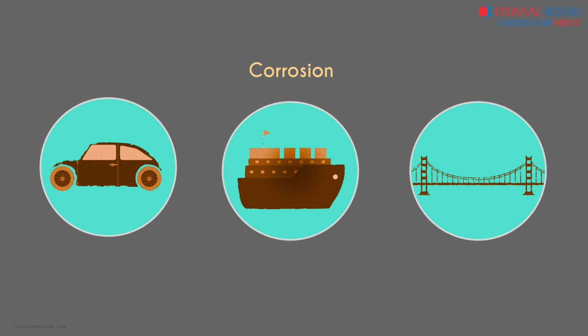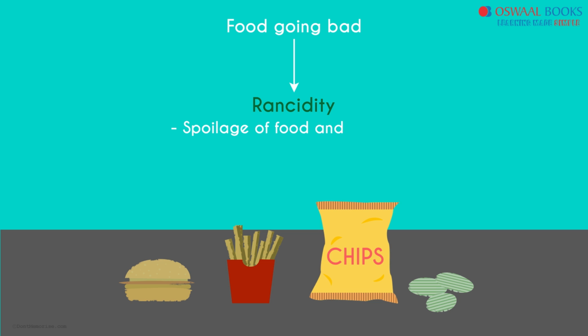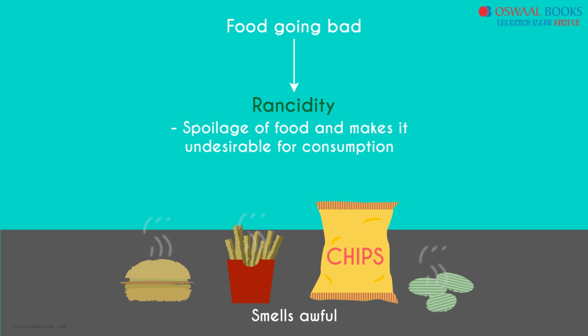Can you think of other ways in which oxidation affects our daily lives? Have you ever tasted oily food left around for a long time? It won't taste great and you'd say that the food has gone bad. Food going bad generally implies rancidity. Rancidity is a very general term and most often it means spoilage of food in such a way that it becomes undesirable for consumption. Rancid food also smells awful.